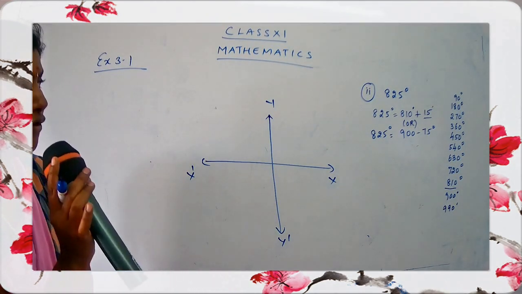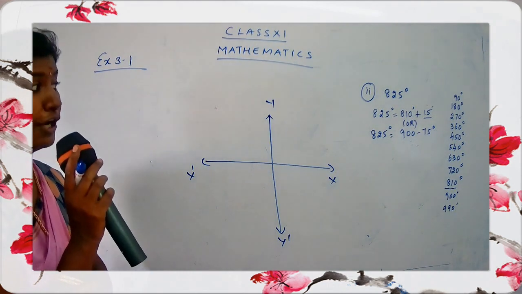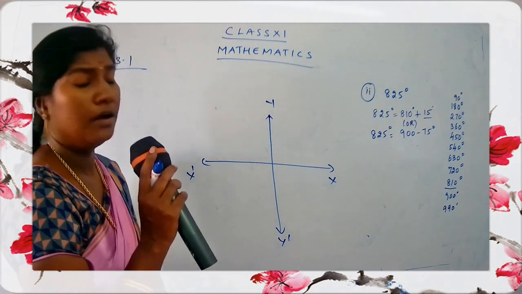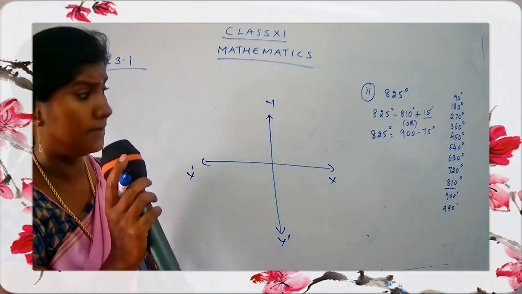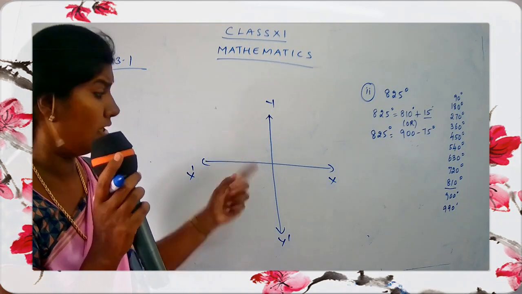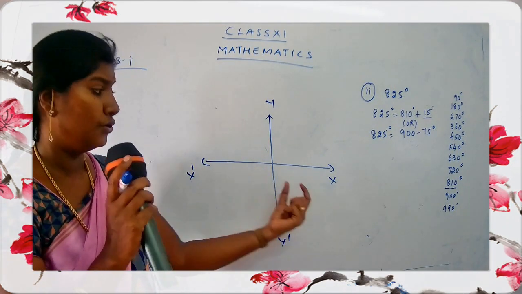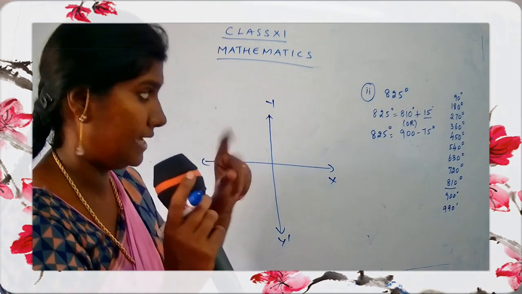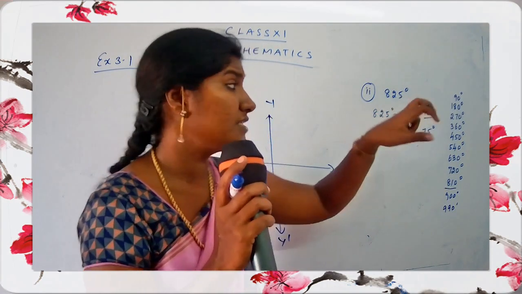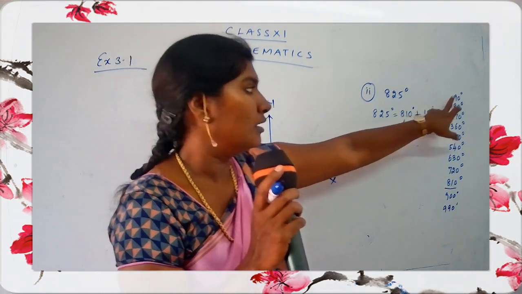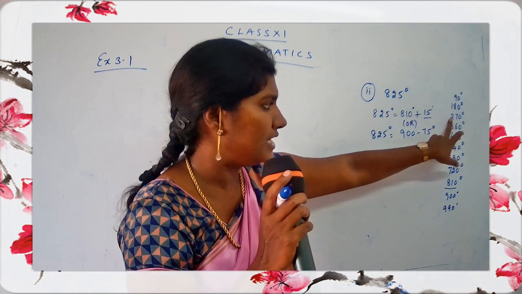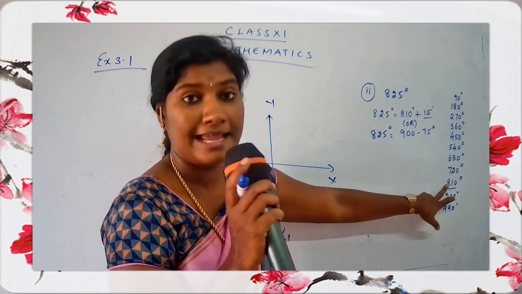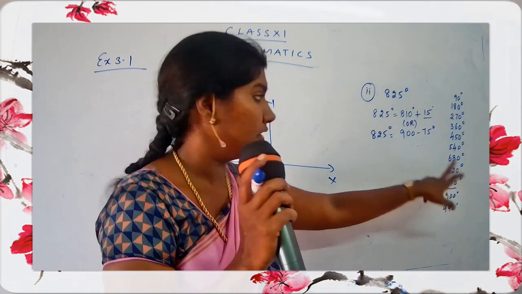Now let's try the first option: 825 is equal to 810 plus 15. What are you going to do? We have just written for 0 to 360: 0 to 90, 90 to 180, 180 to 270, 270 to 360. But what about 810? You have to count, or find the multiple of it. 90 ones, 90 twos, 3s, 4s, 5s, 6s, 7s, 8s, and 9s. So 90 into 9 gives you 810.